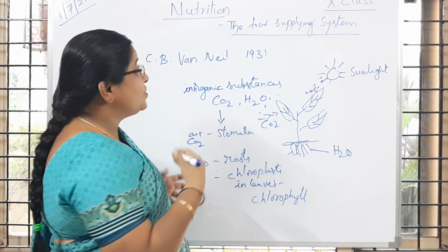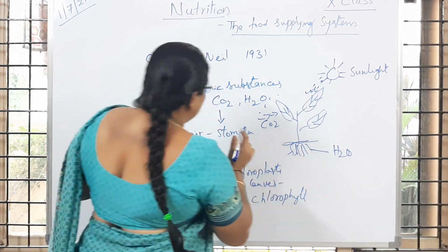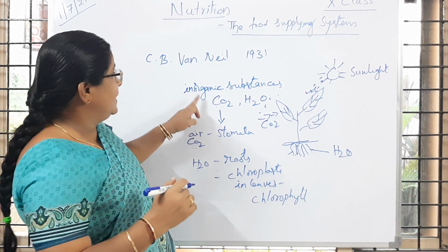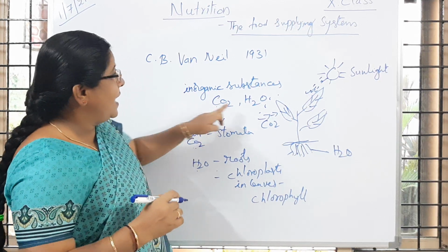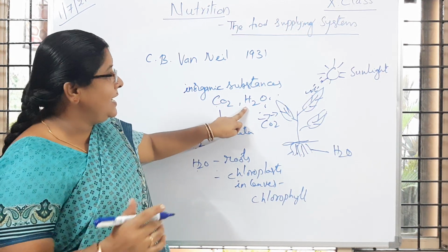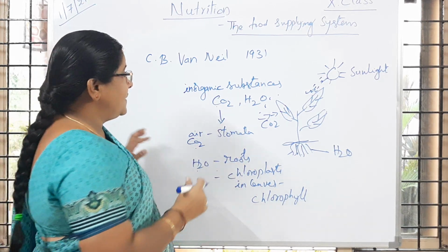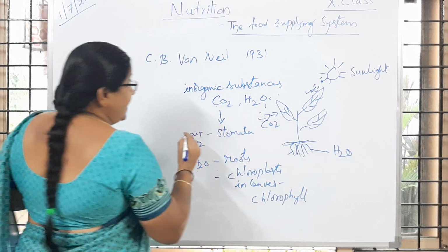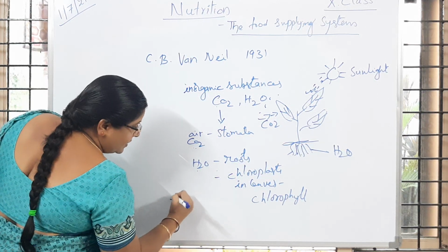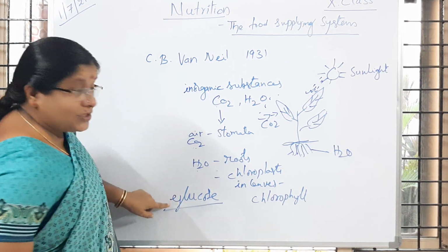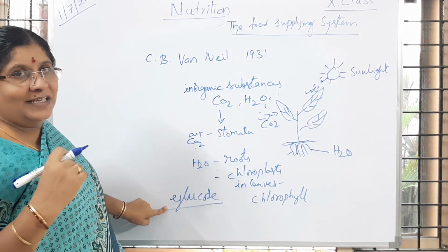Is it clear to you? So what is prepared in the plants, children? They make use of inorganic, simple substances, that is carbon dioxide from air and water from the soil, and they prepare an organic molecule called glucose. Glucose is an organic molecule. Is it clear to children?